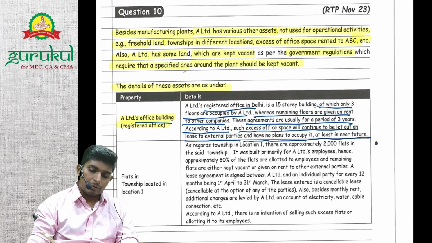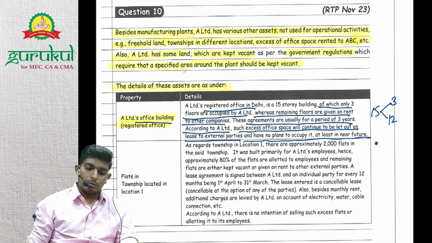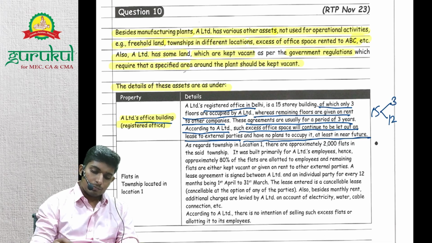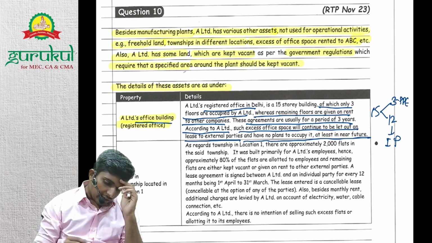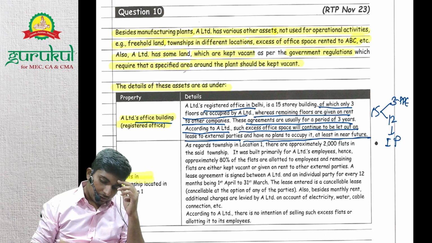So how many floors are there? 15 floors. 3 are for own use and 12 are let out. So 3 will be PP and 12 will be investment property. Next, flats in township located in location 1.